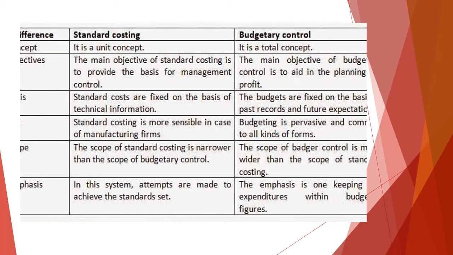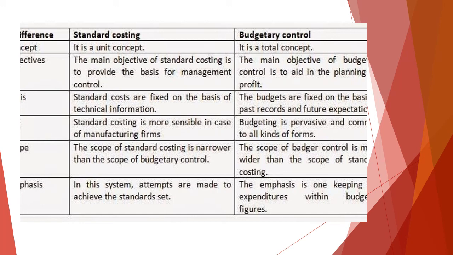Standard costs are always fixed on technical information. Budgets are also fixed, but on past records, and we fix them for future expectations. And standard costing is more suitable only for manufacturing firms, but budgeting is for all kinds of business or all kinds of firms.